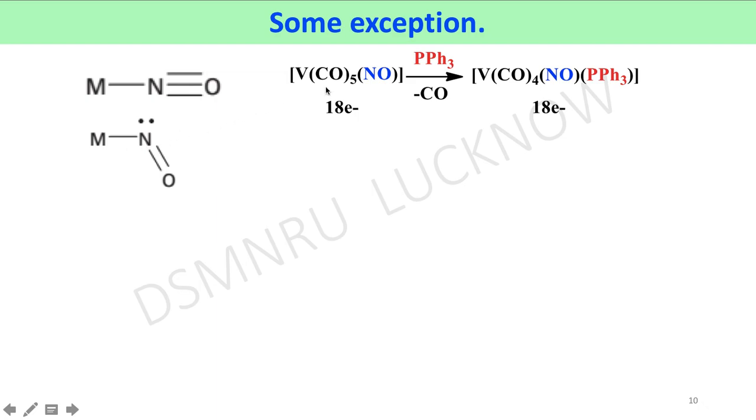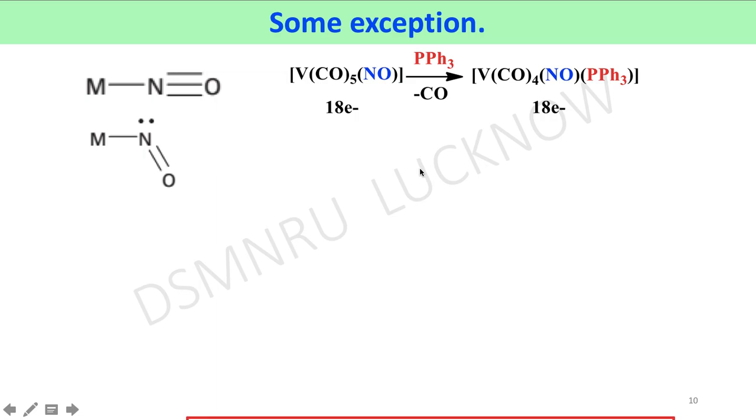In the 18 electron complex vanadium hexacarbonyl nitrosyl complex, its structure slips from linear nitrosyl to bent nitrosyl. In this way, it becomes a 16 electron complex. In this stage, a triphenylphosphine molecule is coordinated, followed by dissociation of a carbonyl group, which affords an 18 electron activated complex.